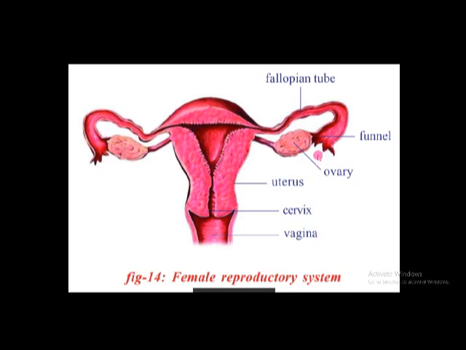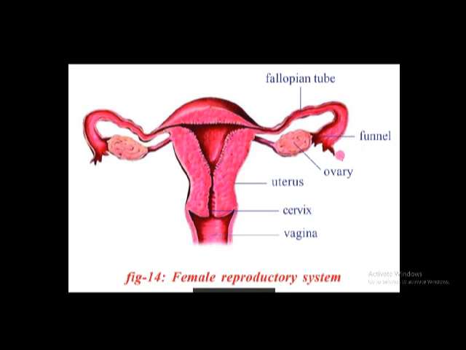This ova is collected by the funnel-like structure of the fallopian tube. So the ova comes into the fallopian tube, and it is immovable. Ova is non-motile. It is big in size compared to the sperms, and it is released only one per month.